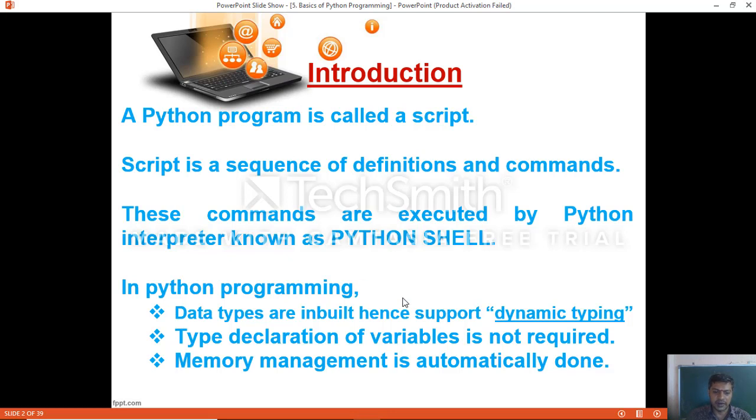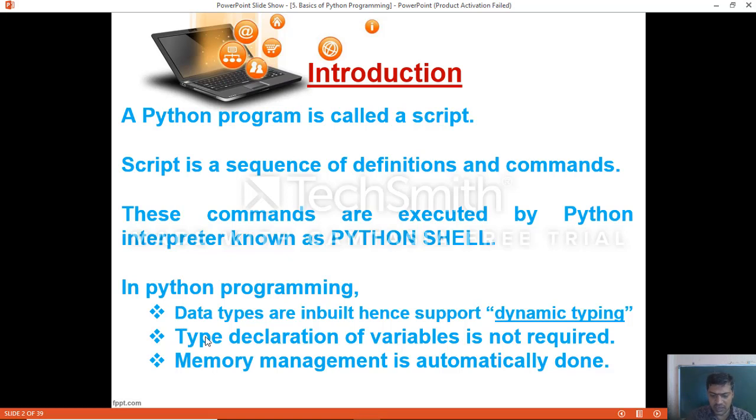In Python programming, data types are inbuilt, which supports dynamic typing. This means we need not define a data type. Directly, we can define a variable and initialize the value. Another statement you can see clearly: type declaration of variables is not required. And also, memory management is done automatically.